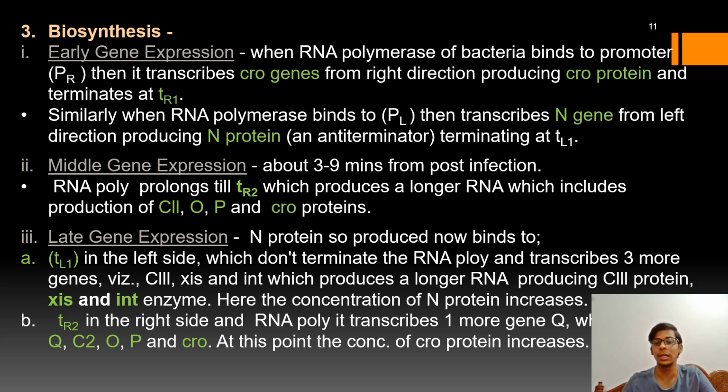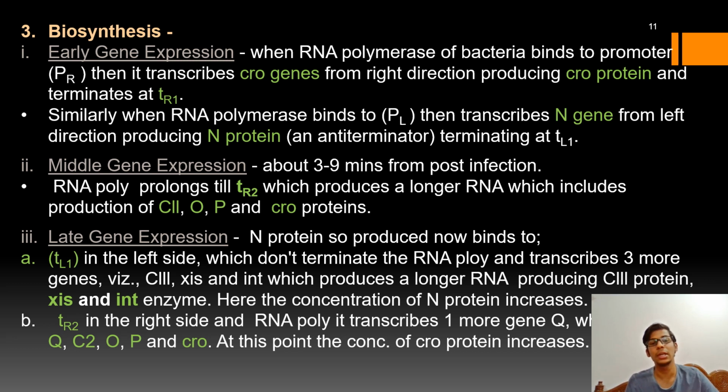Whenever the RNA polymerase of bacteria binds to the PR promoter, that means the promoter present at the right hand side, it transcribes the CRO genes from the right direction to produce the CRO proteins, and it terminates at TR1.